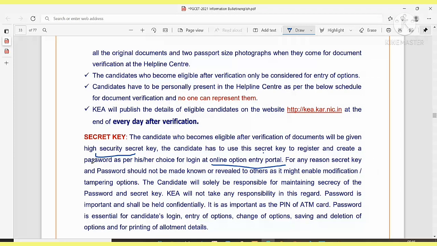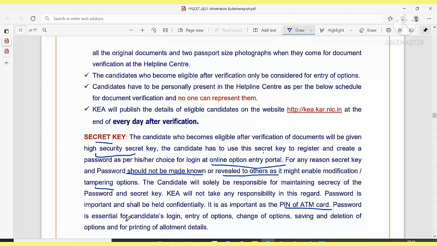For any reason, the secret key and password should not be known or revealed to others, as it might enable modification or tampering of options. Okay, please don't reveal your secret key and password to anyone. The candidate will solely, means individually, be responsible for maintaining the secrecy of password and secret key. KEA will not take any responsibility in this regard. Password is important and shall be held confidentially. That is why they are calling it a secret key. It is as important as the PIN of the ATM card.